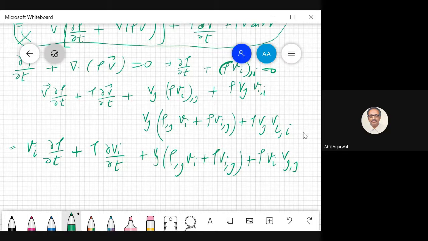So let me see if I can somehow find this combination. Okay. Vi del rho by del t. So let me pick terms having Vi.